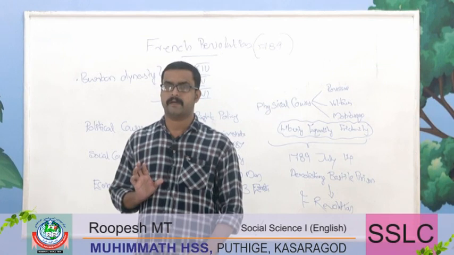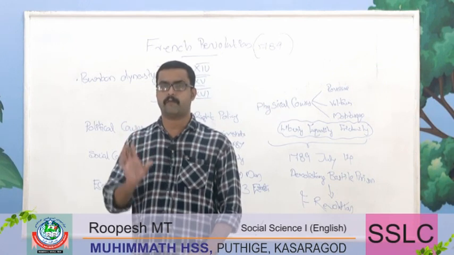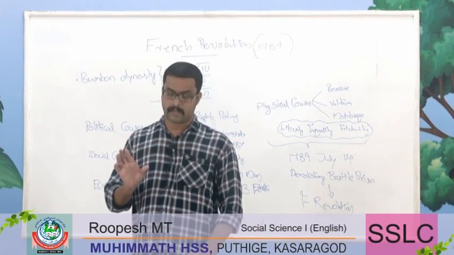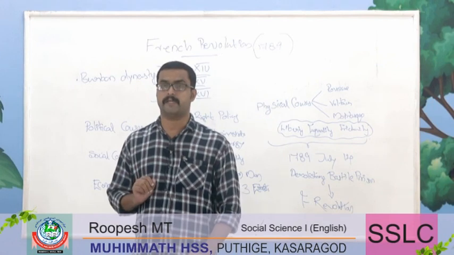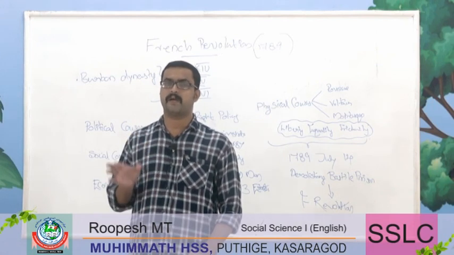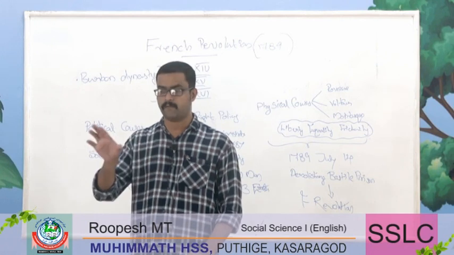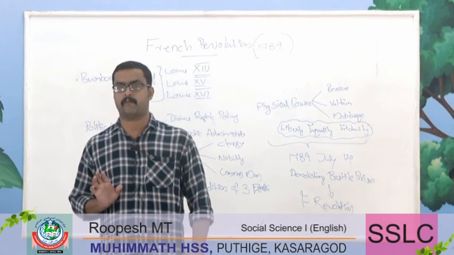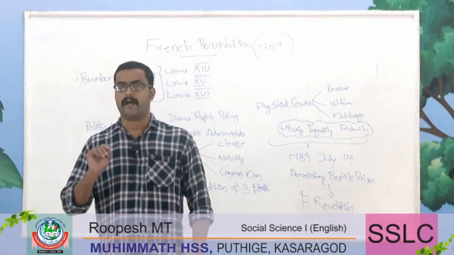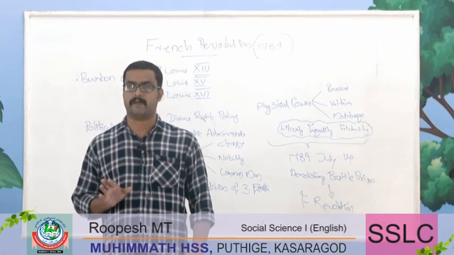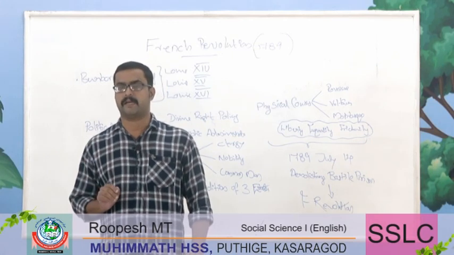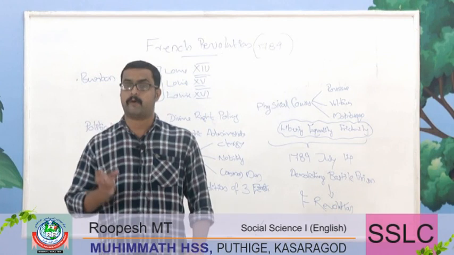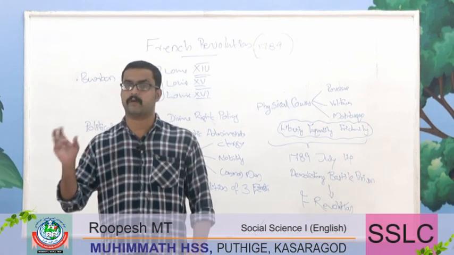The first factor is the Bourbon dynasty, Louis XIV, XV and XVI, the prominent monarchs under the Bourbon dynasty. These rulers created a despotic administration within French society. The Bourbon dynasty were blind followers of the divine right policy, and they also practiced despotic administration. These two attitudes are considered the backbones of the political causes of the French Revolution.